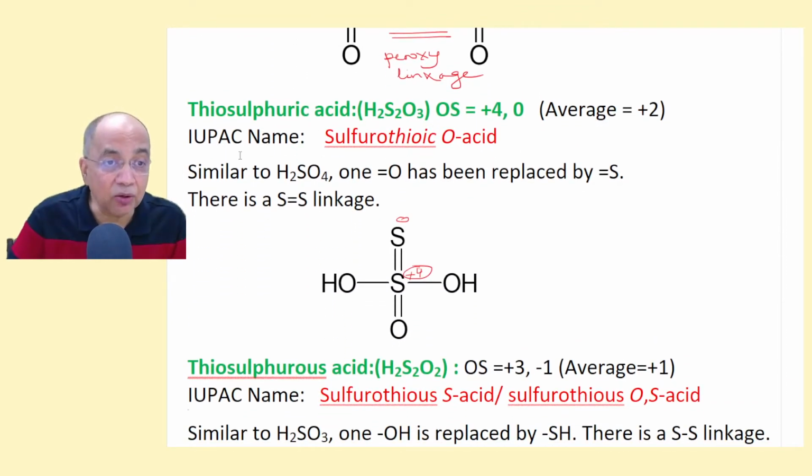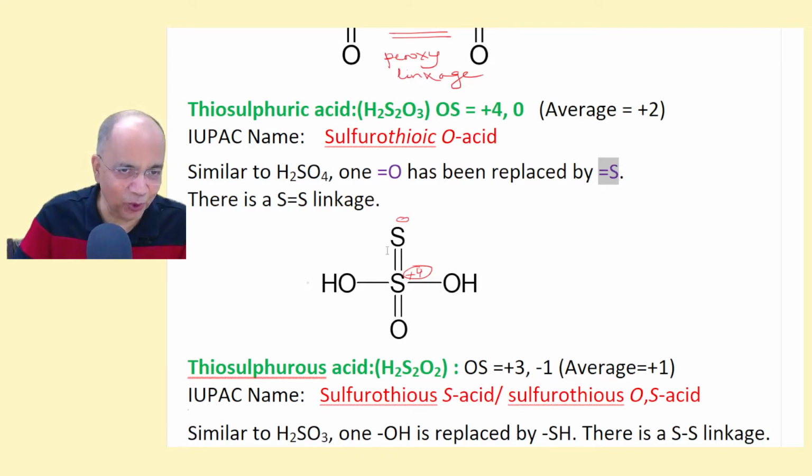Now coming to thiosulfuric acid, it's very, very interesting. There is a sulfur-sulfur linkage, a double bond. And therefore, if you find, it is very, very similar to sulfuric acid, H2SO4, but in place of one double bond oxygen, you have one double bond sulfur. That is the only exchange. Otherwise, if you put O here, it will be sulfuric acid. But this becomes thiosulfuric acid if one O out of the two double bond O is S.